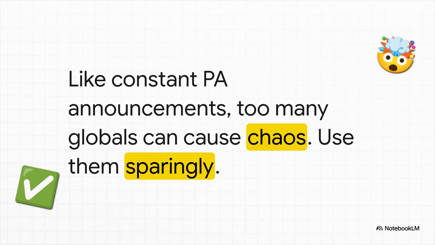Seriously, just imagine if the PA system was blaring out announcements nonstop all day. It would be total chaos. It's exactly the same with global variables. They're definitely powerful, but using too many just makes your code a confusing mess. The big takeaway here is use them sparingly.